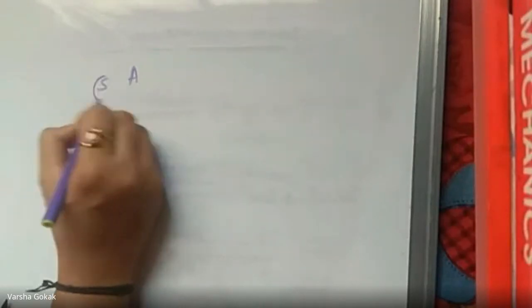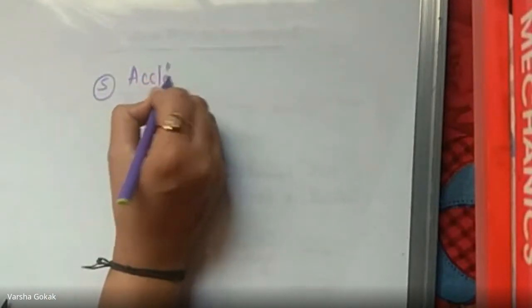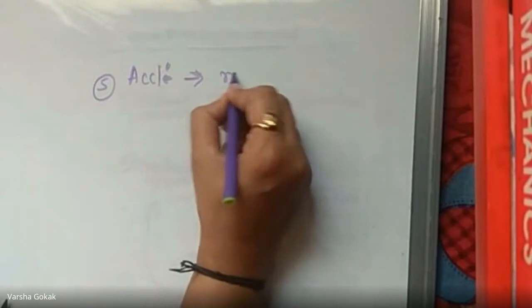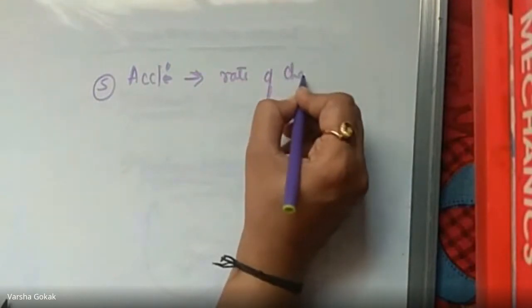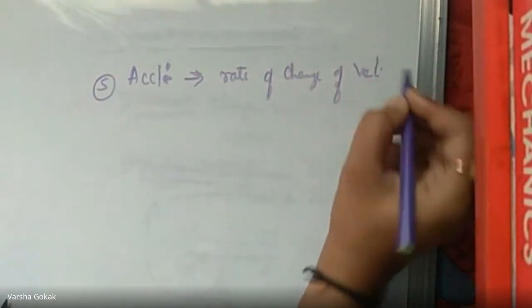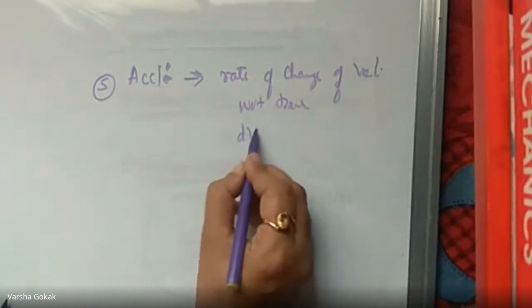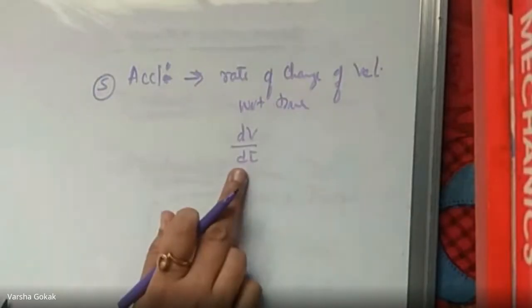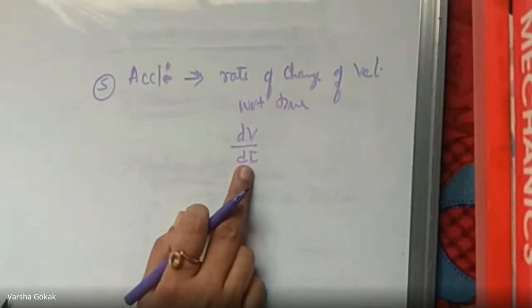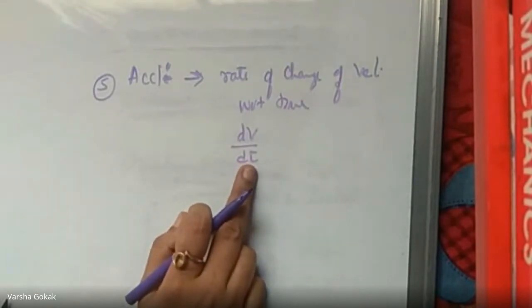Then what else comes? Acceleration. Who can define acceleration? Rate of change of velocity with respect to time. Yes. So acceleration is the rate of change of velocity with respect to time. How do I write this? Velocity means dv by dt. Yes, dv by dt. This is what acceleration is. So dv by dt becomes your acceleration.